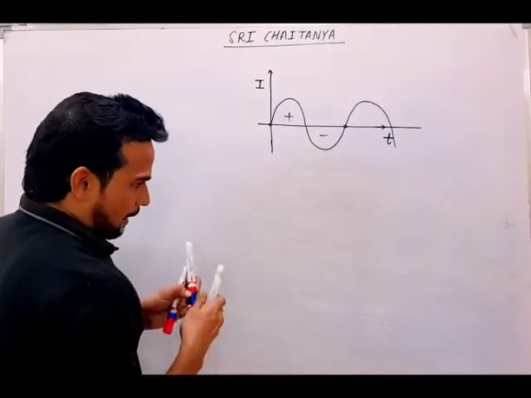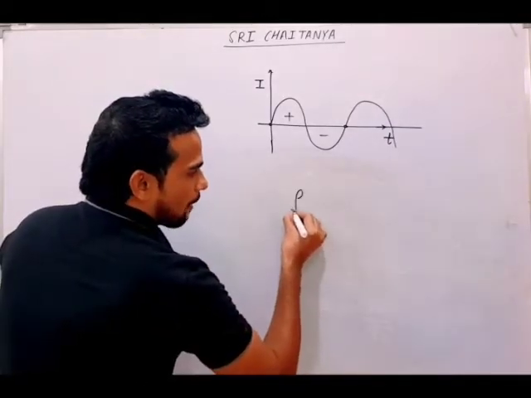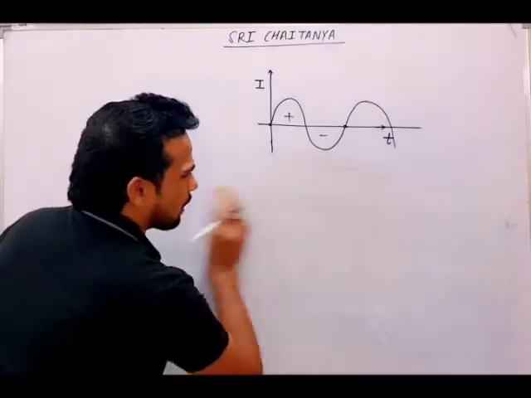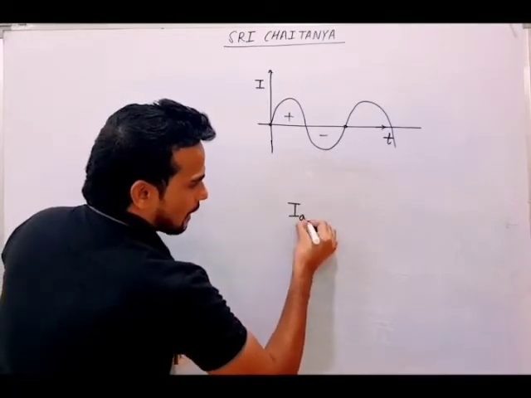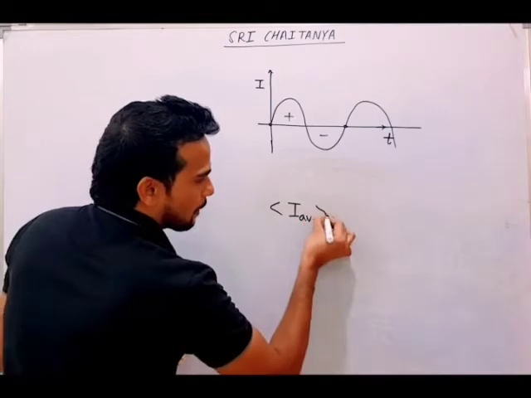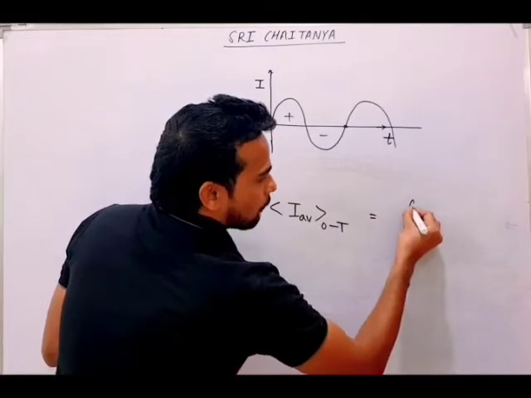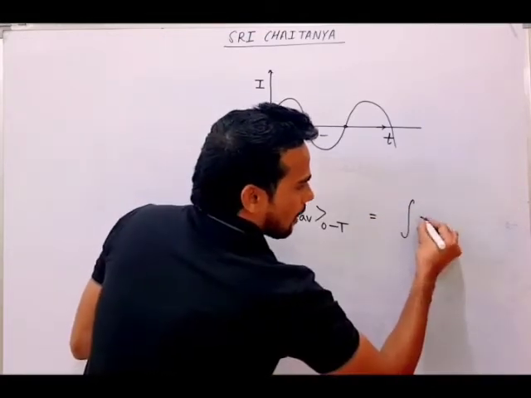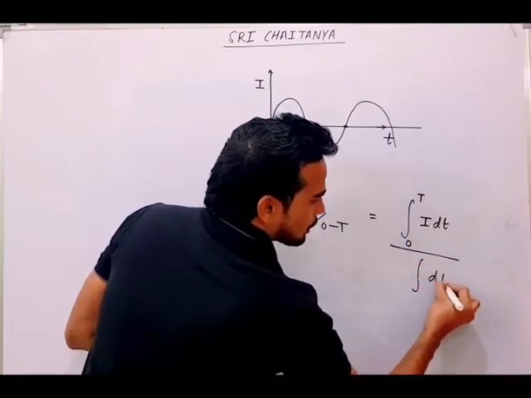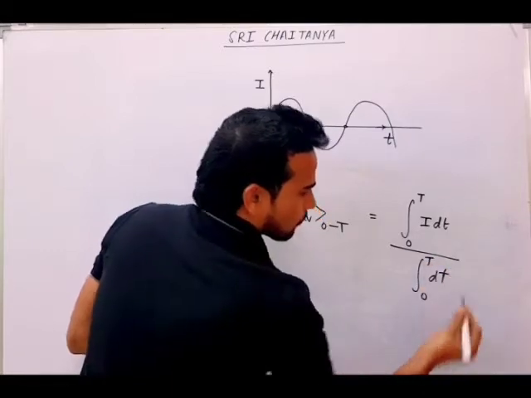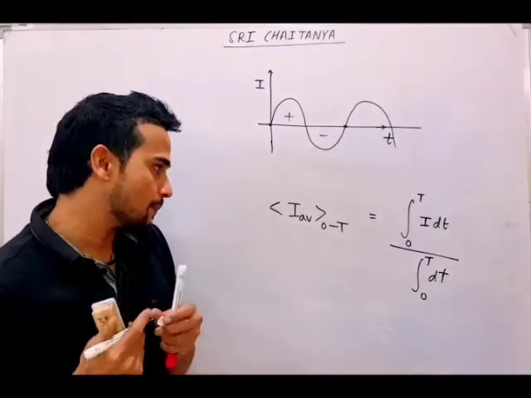So there is a mathematical formula which you have to keep in your mind. Whenever the average of current is asked, any function we can talk about, but here we are talking about the average of current. When the average current is asked during any time period, for example from 0 to t, you can find this average with the help of integration: integration of I dt upon integration of dt. You have to remember this.